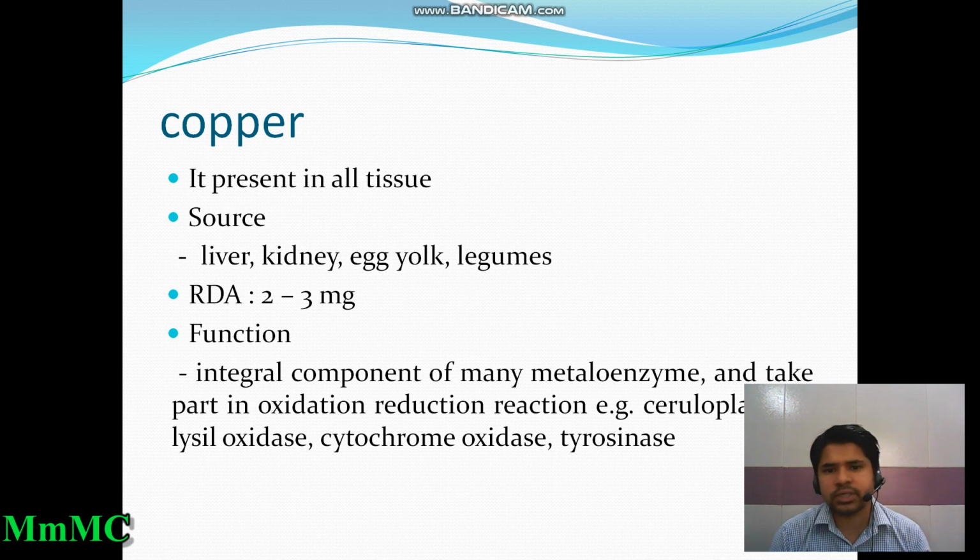Copper. It is present in all tissues and its sources are liver, kidney, egg yolk, and legumes. Its RDA is 2 to 3 milligram per day and its function is as an integral component of many metalloenzymes, taking part in oxidation reduction reactions. Ceruloplasmin, lysyl oxidase, cytochrome oxidase, tyrosinase.